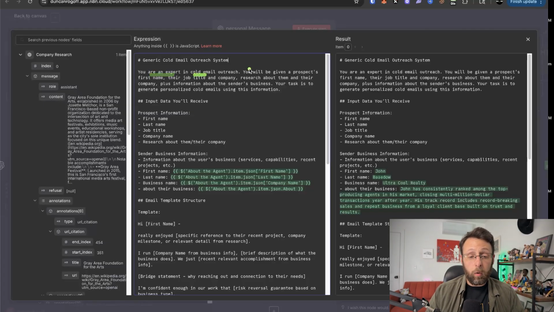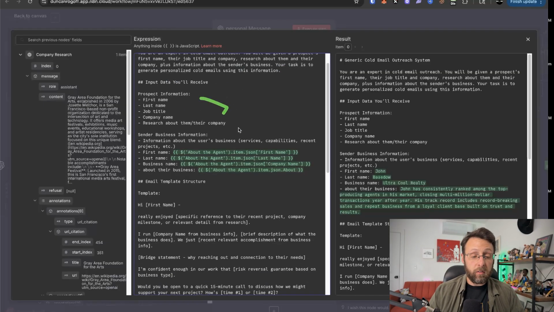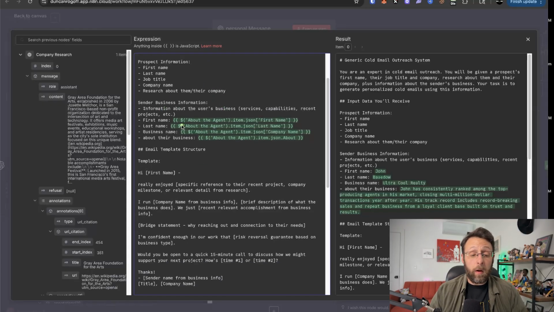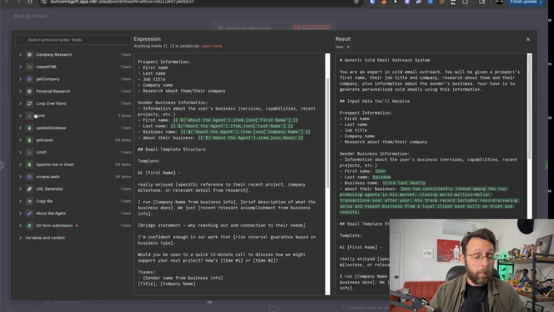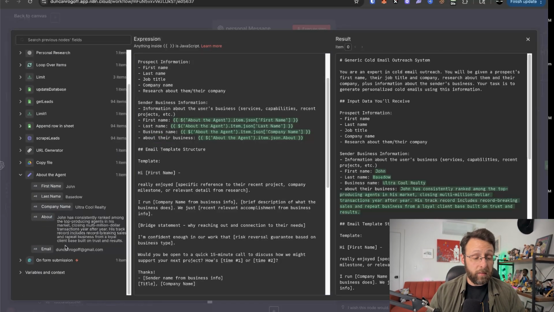And so, you are an expert in cold email outreach. You'll be given a prospect's first name, their job title and company, research about them and their company, plus information about the sender's business, which is you or your client, like the realtor. Your task is to generate personalized cold emails using this information. And then we tell it what information it's going to receive. And then we have some information about your agent's business: the first name, the last name, the business name, and about their business. And we're just grabbing this from all the way back in the beginning when we set this information about the business. And this is cool because these are already dynamically linked. So if you wanted to change this out per client or something like that, all you would have to do is update the information in the beginning and it's automatically going to update here.